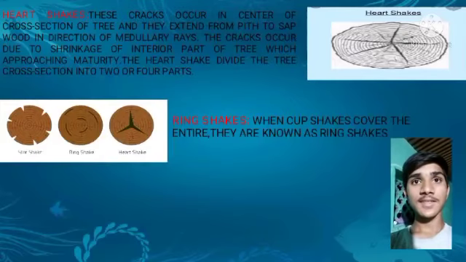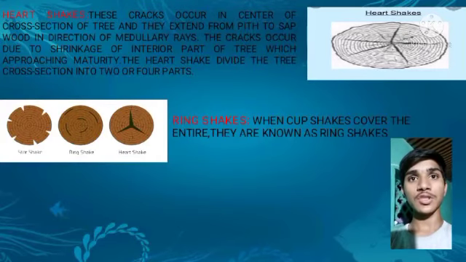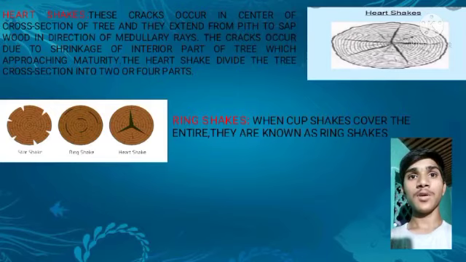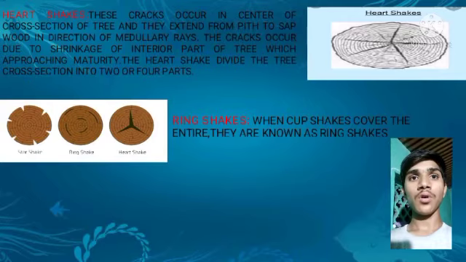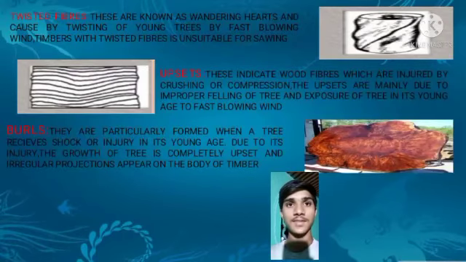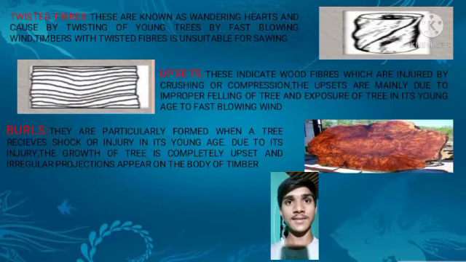Heart shakes, these cracks occur in center of cross section of tree and they extend from pith to sapwood in direction of medullary rays. The cracks occur due to shrinkage of interior part of tree which is approaching maturity. The heart shakes divide the tree cross section into 2 or 4 parts. Ring shakes. When cup shakes cover the entire ring, they are known as ring shakes. Twisted fibers. These are known as wandering hearts and caused by twisting of young trees.